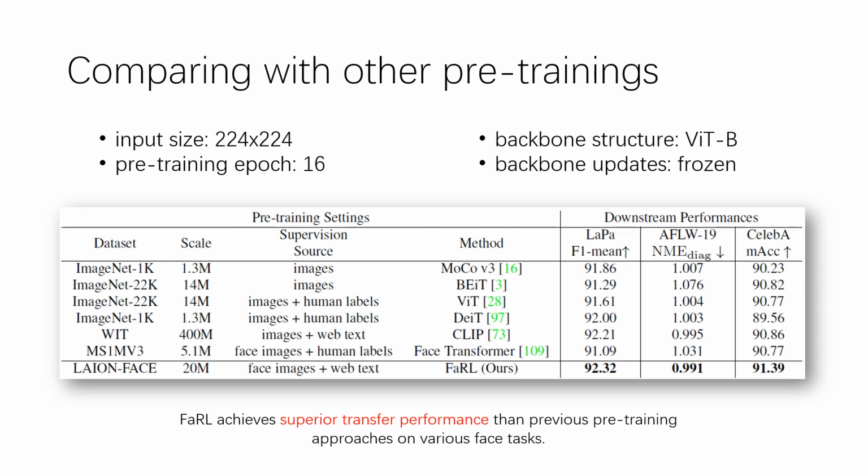We can see that the results of our FARL pre-training are relatively better than others. It outperforms self-supervised pre-trainings like MoCo and BEiT. It also outperforms supervised pre-trainings like ViT and DeiT. FARL is even slightly better than CLIP, which is pre-trained on 400 million data.